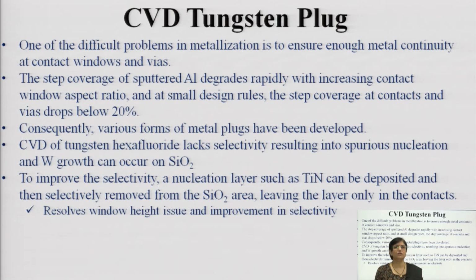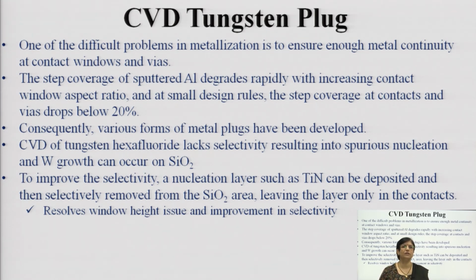Another is the CVD tungsten plug. There are difficult problems in ensuring enough continuity of the contacts, windows or wires. The step coverage of sputtered aluminum degrades rapidly with increasing contact window aspect ratio and small design rules. The step coverage in contacts and wires drops below 20%. Consequently, various forms of metal plugs have been developed and explored.